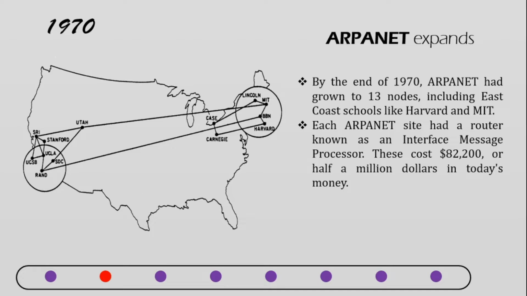Each ARPANET site had a router known as an Interface Message Processor. These cost around $82,200, which is actually $500,000 in today's money.